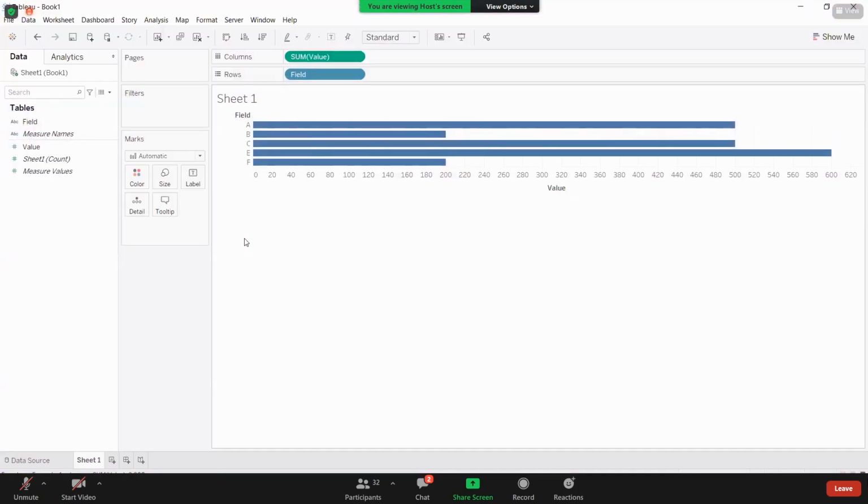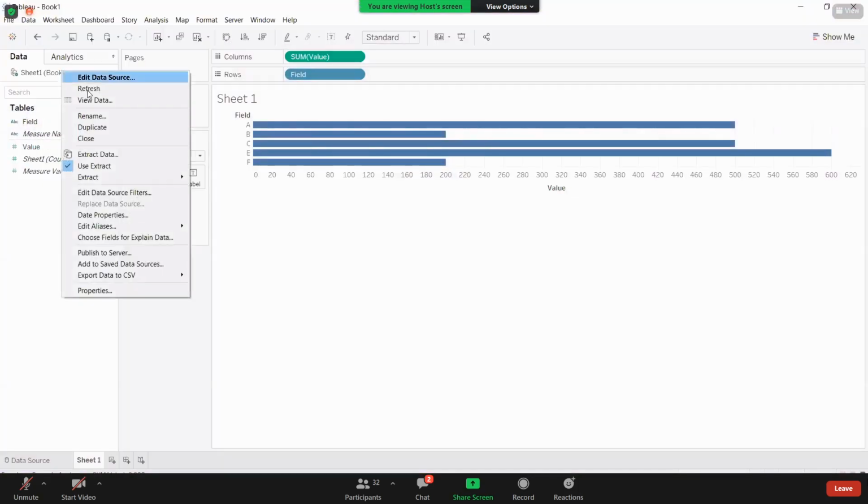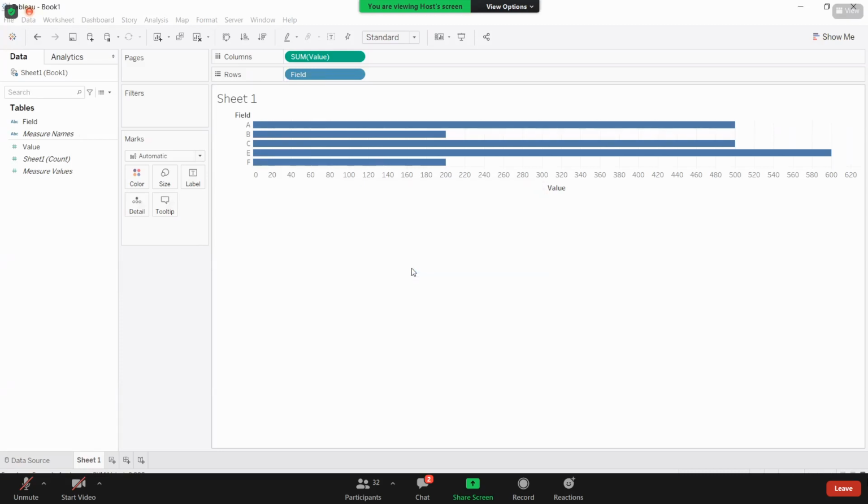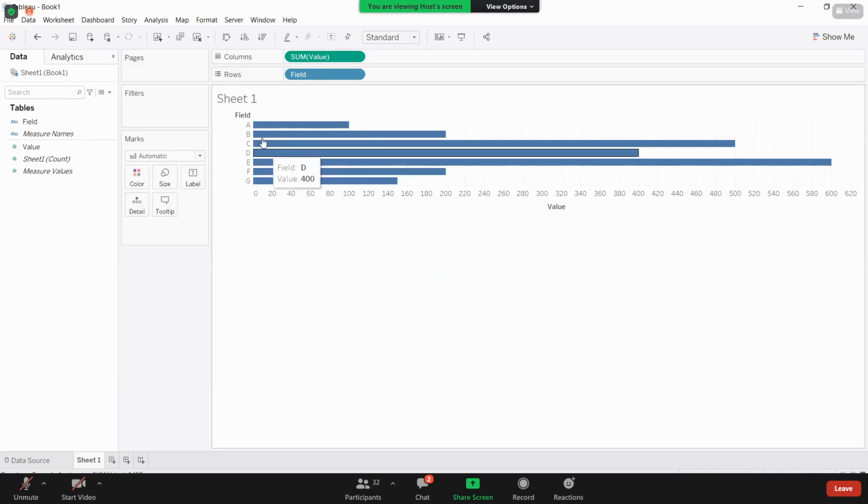Now if you go to your sheet, this refresh will not help you get the latest data to your extract. Here you have the extract and the refresh option. If you refresh your extract, then the contents of this extract file will be replaced with the new data. Is that okay for you? Then click on yes. Now see, whatever changes you have done at your data source end are getting reflected at the Tableau end.